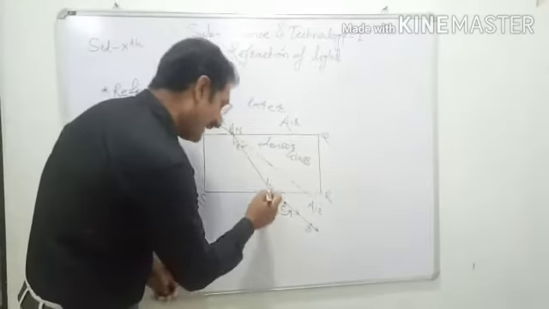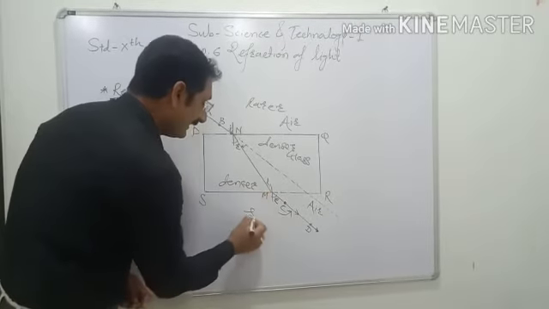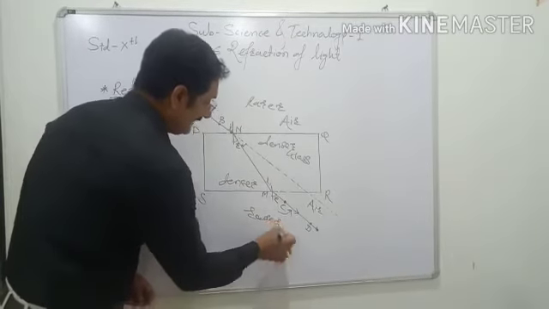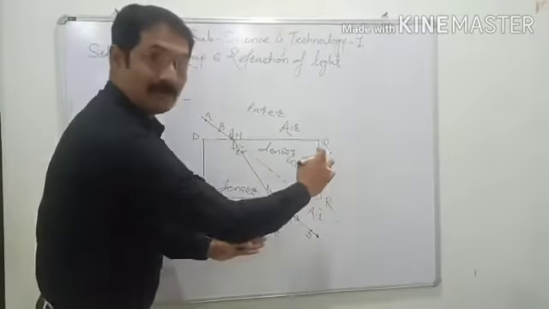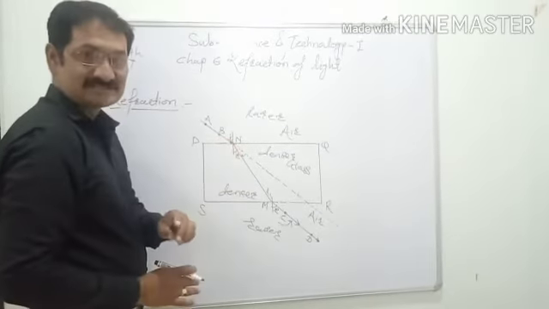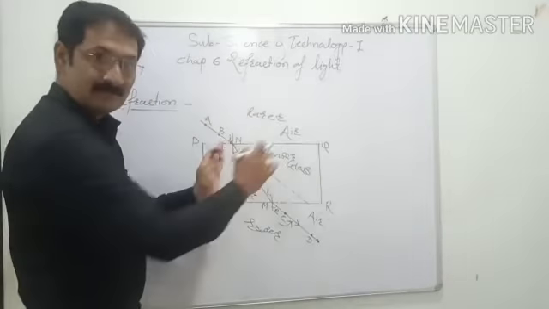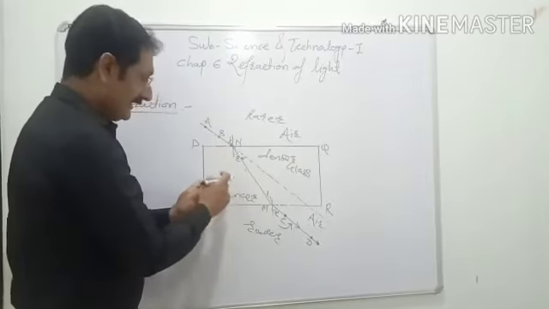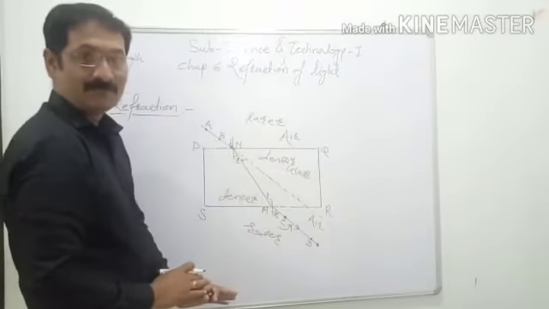And when a light ray travels from a denser to a rarer medium, it bends away from the normal. In this way, the change in direction takes place.